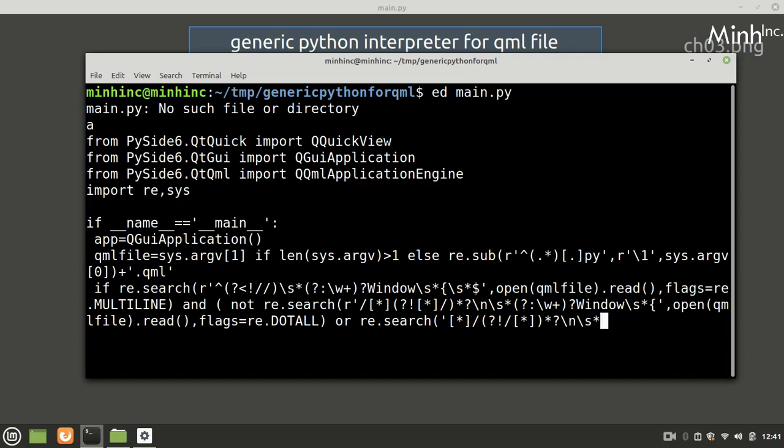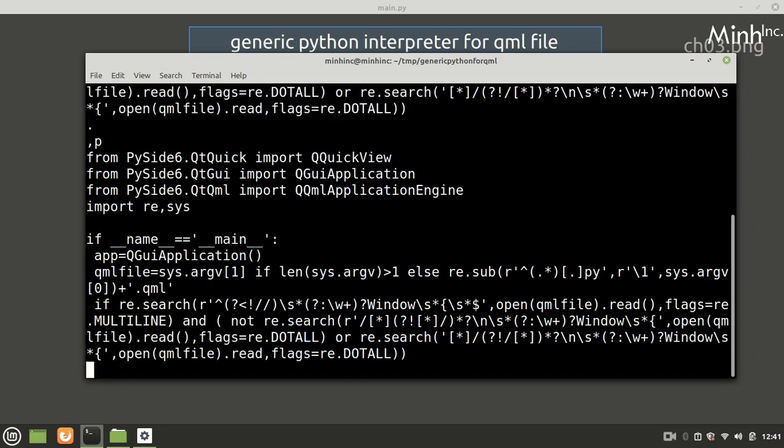Python regular expression is highly matured.